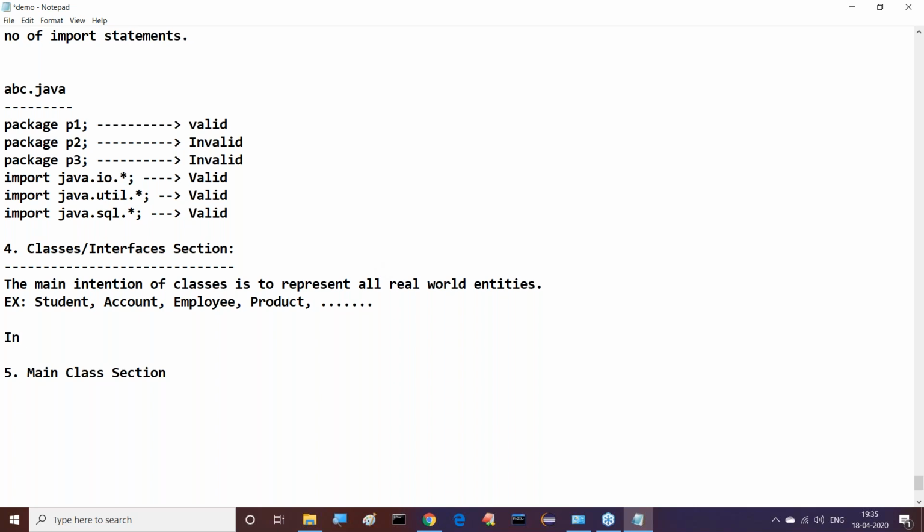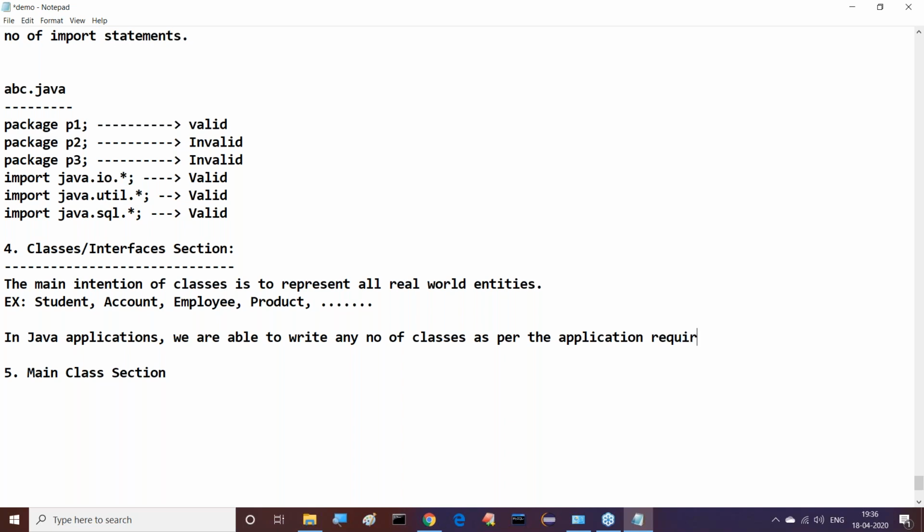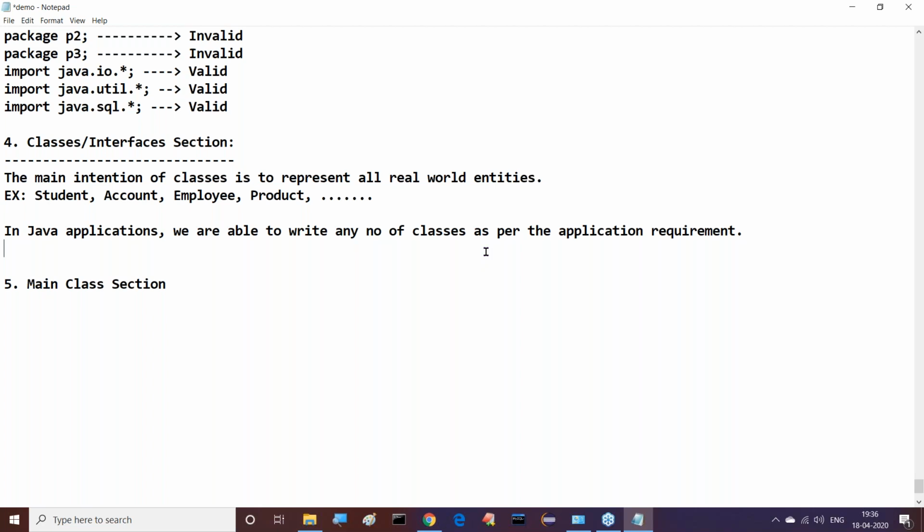So in Java applications, we are able to write any number of classes, as per the application requirement. That depends on our application requirement. We are not having any limitation for it. We can declare any number of classes.